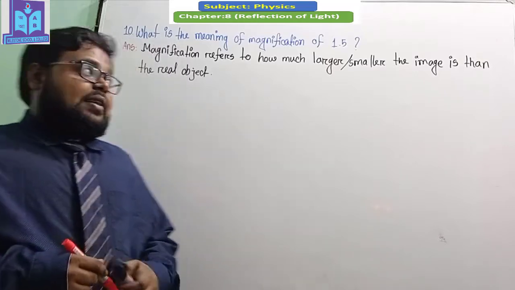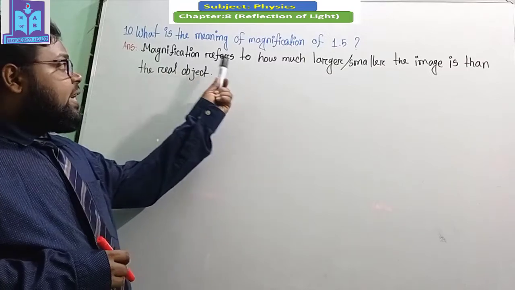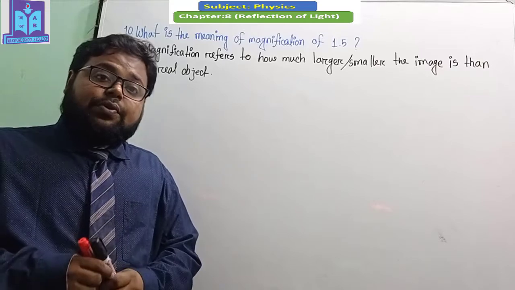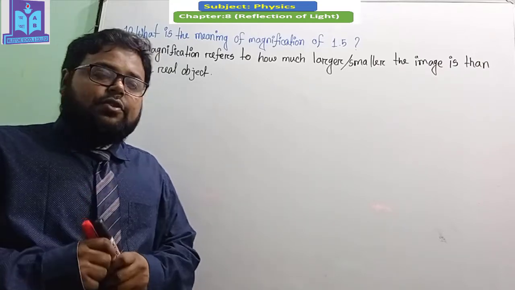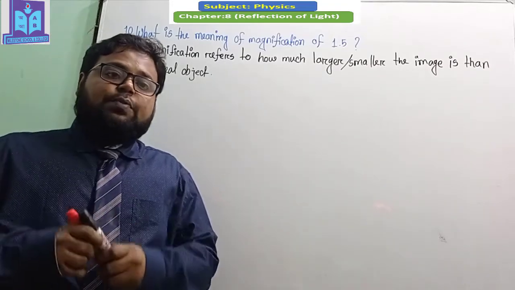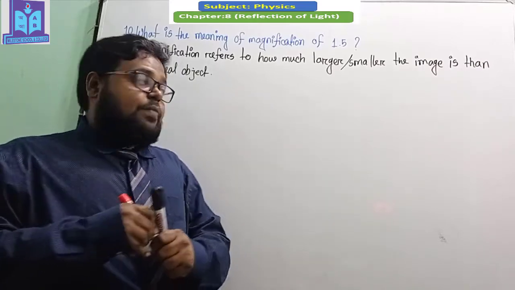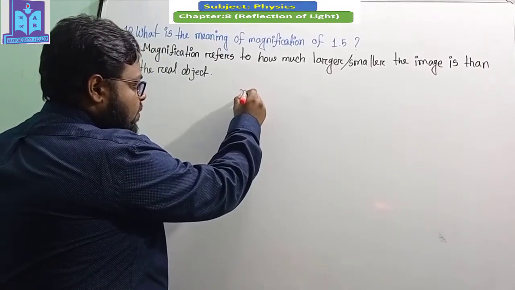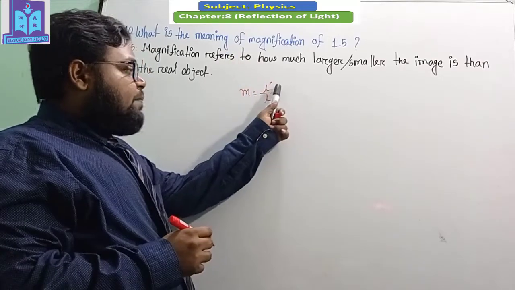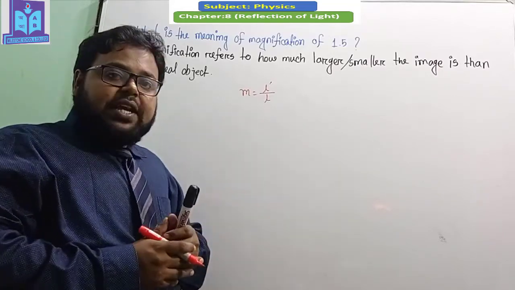So dear students, this is the last question for today. The question is, what is the meaning of magnification of 1.5? Do you know what the meaning of magnification is? Magnification refers to how much larger or smaller the image is than the object. The formula of magnification is M equals L prime by L, where L prime is the length of the image and L is the length of the object.